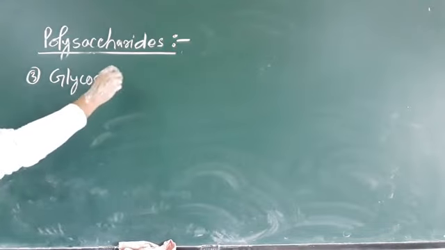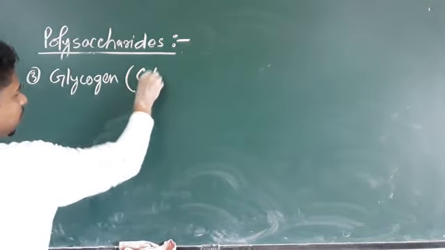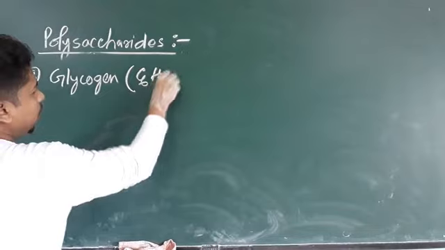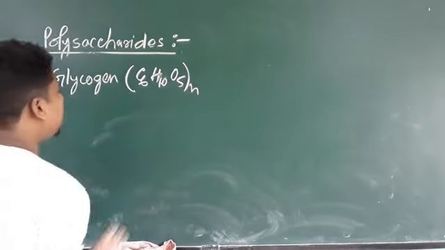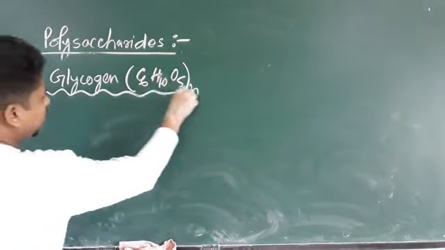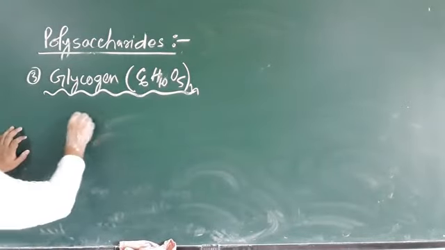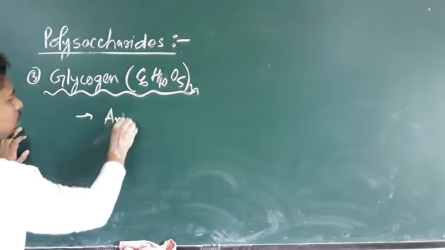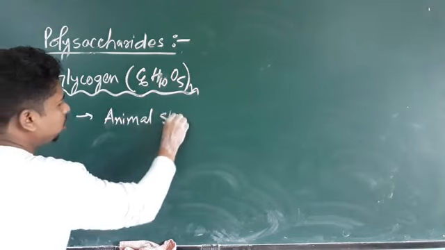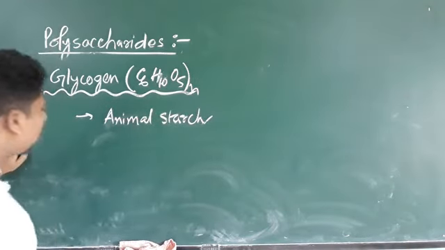The formula of glycogen is C6H10O5 n times. This glycogen is also called animal starch.